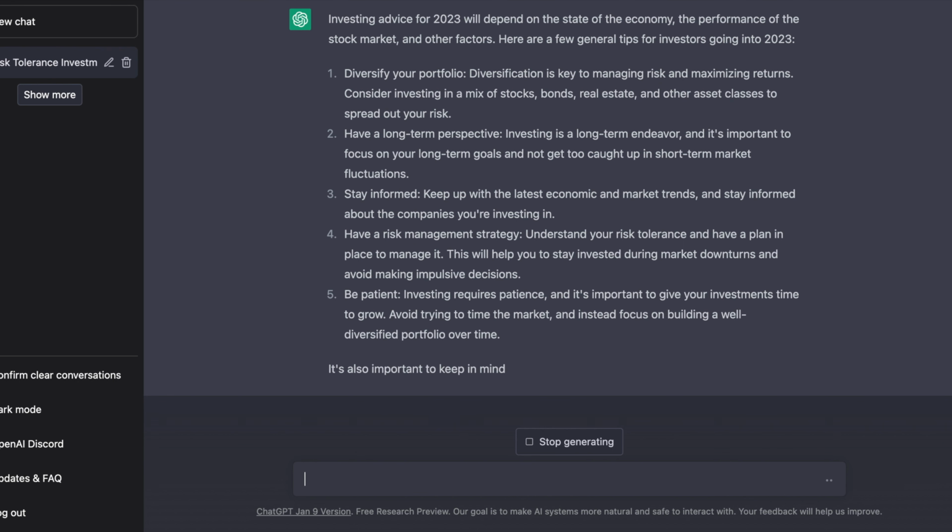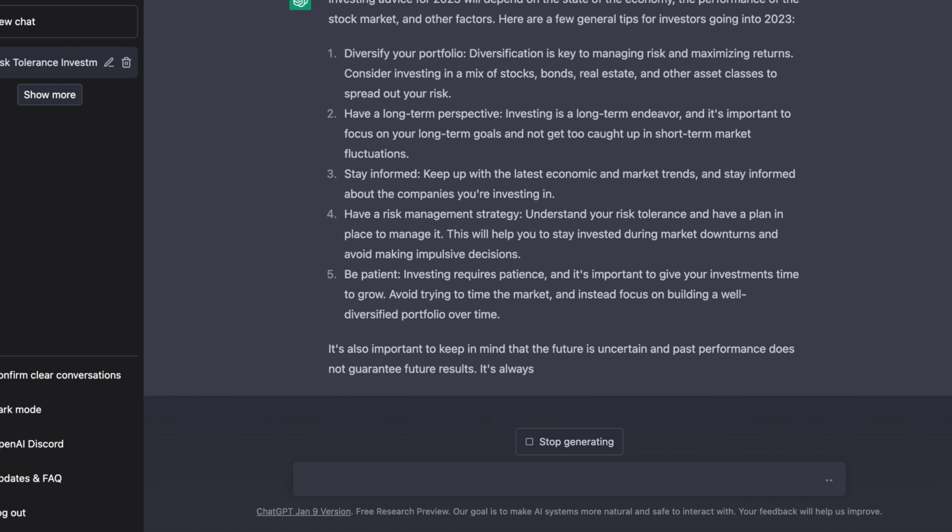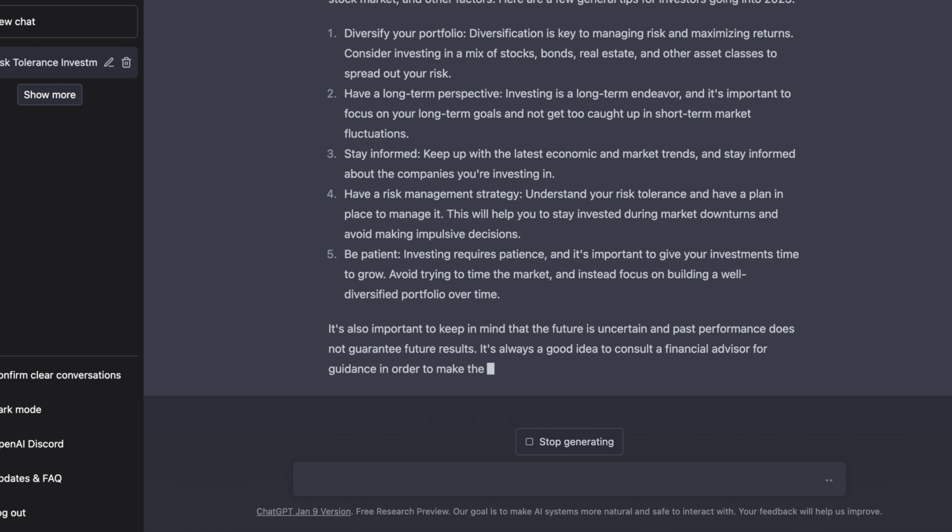It says to stay informed by keeping up with market trends and the news, to have a risk management strategy, which is part of the risk tolerance, and have a plan in place to manage it, and to be patient, which is another part that comes back to the investor characteristics.